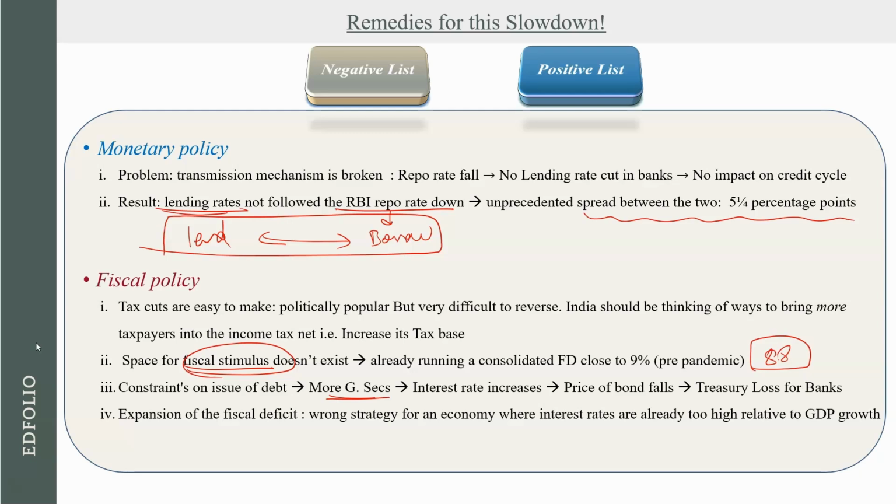So if Government of India prints more bonds or sells more bonds, it will lead to crowding out. That crowding out will lead to an increase in interest rates. मार्केट में कम पैसा बचा, इंटरेस्ट रेट बढ़ जाएगा. अगर इंटरेस्ट रेट बढ़ जाएगा तो उसका इंपैक्ट होगा, प्राइस ऑफ बॉन्ड्स will fall. If price of bonds will fall, then what will happen? There will be treasury loss for banks.